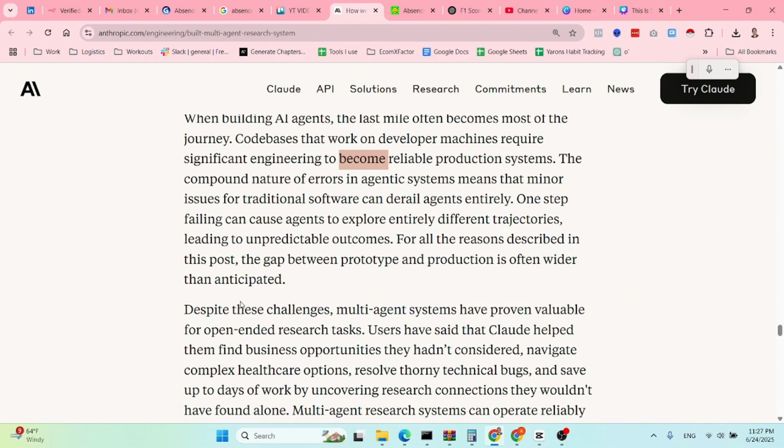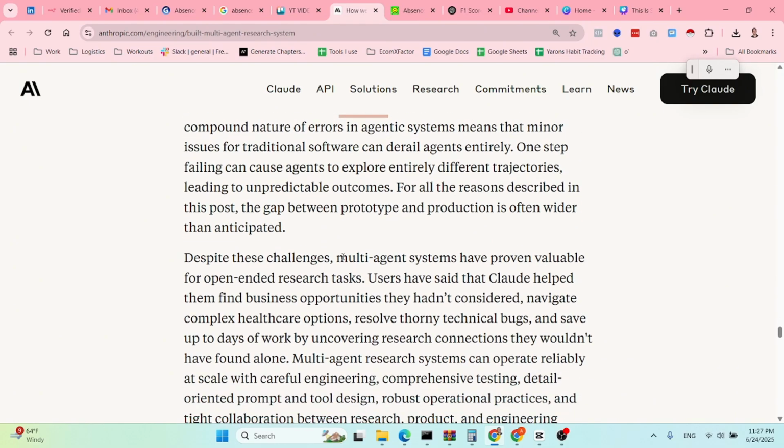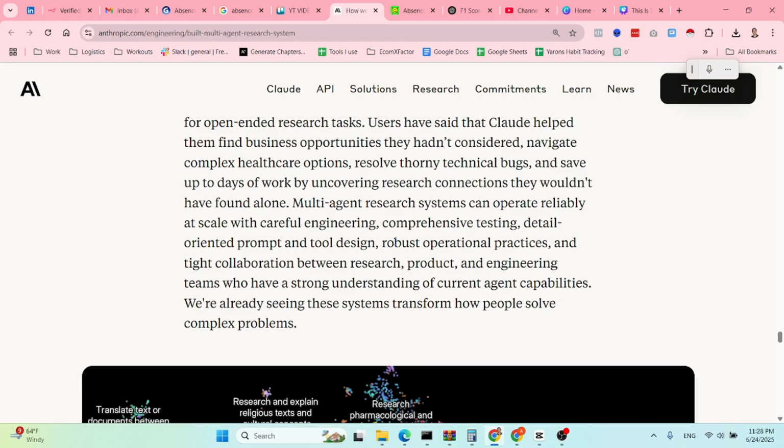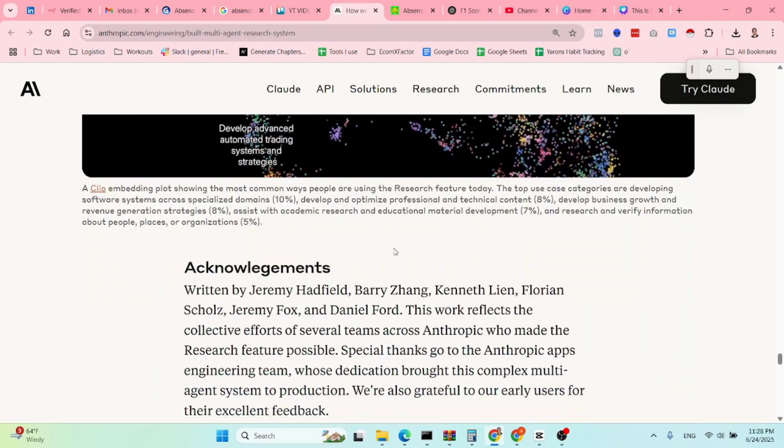Okay, we said this. Despite these challenges, multi-agent systems have proven valuable for open-ended research tasks. So this is a very important distinction. For open-ended tasks, giving more freedom to the agent makes a lot of sense. But if you want something that is more reliable and predictable, you probably need to use more code, more guardrails, more assertions, etc. Let me see. Yeah, I think that's pretty much it for this one.